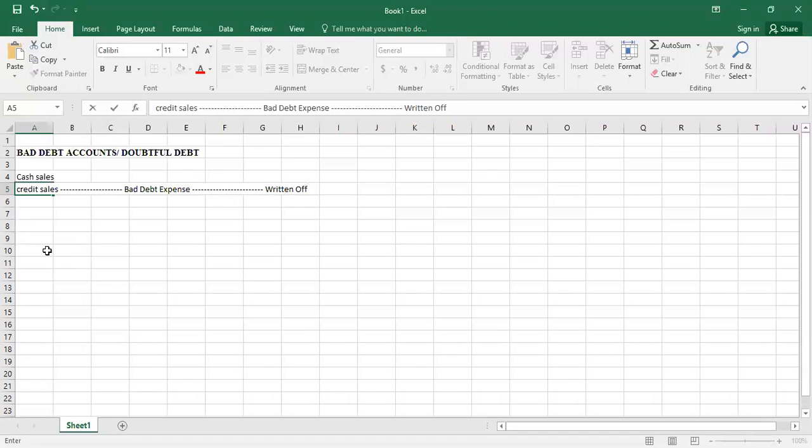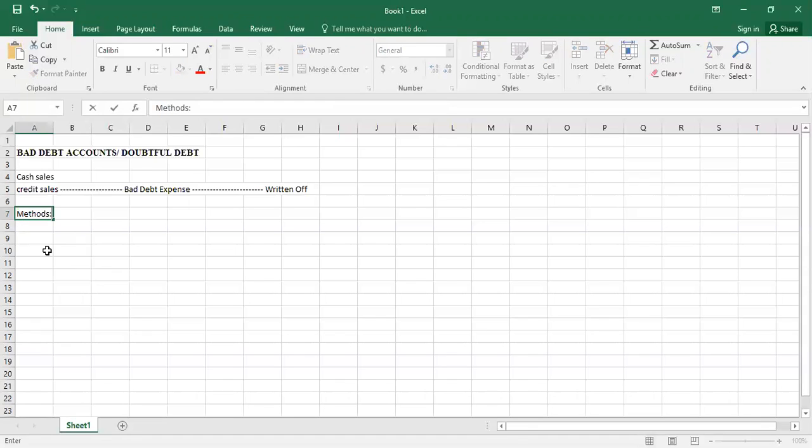What does written off mean in the language of accounting? Written off means it has become certain that the amount will not be received anymore for any reason. So from credit sales, we have to calculate the value of the bad debt expense at a certain rate, up to which that amount may not be receivable. But when it becomes certain that it will not be received in the future, we call it written off.